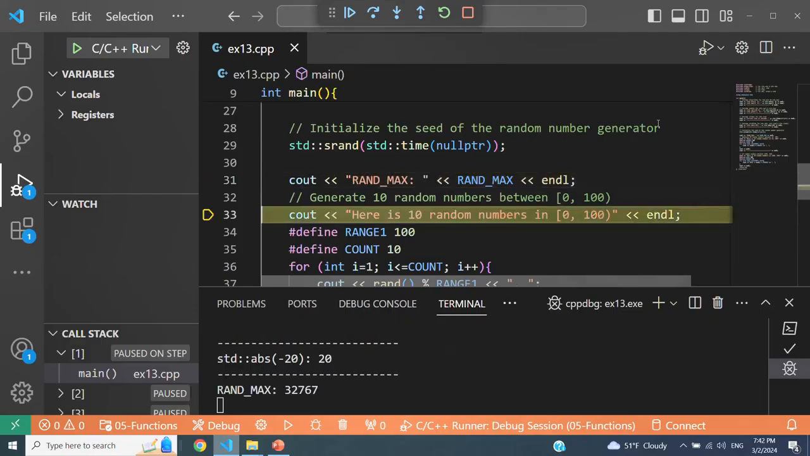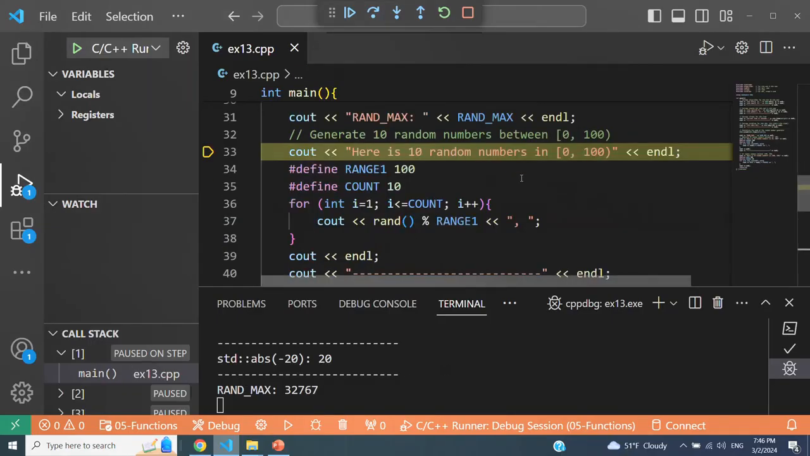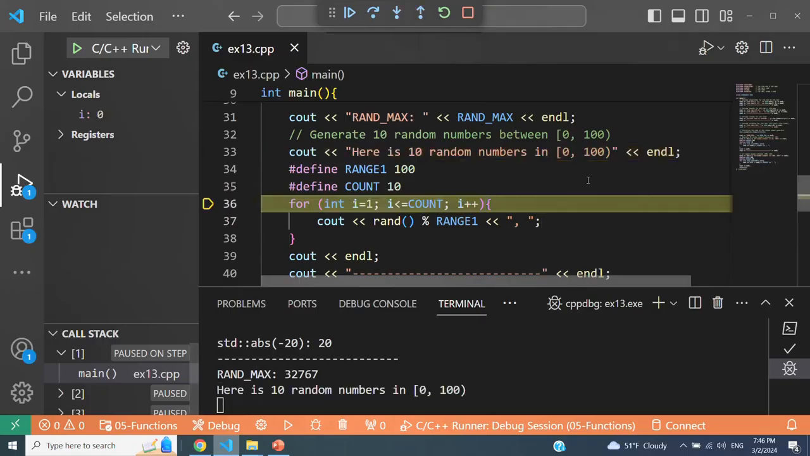So let's print RAND_MAX. RAND_MAX, as you can see, is 32,767, which means that when I make a call to the rand function later on to get a random number, it will return a number between 0 and 32,767, including this number. So let's say I would like to generate 10 random numbers between 0 and 100, not including 100. So I would like to generate random numbers in this range, 0 to 99.